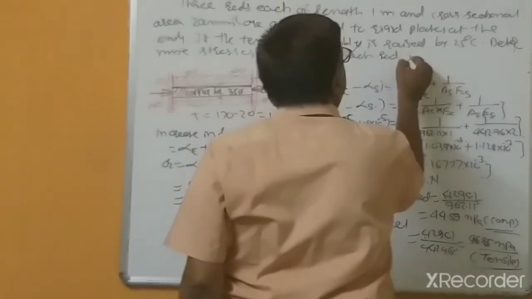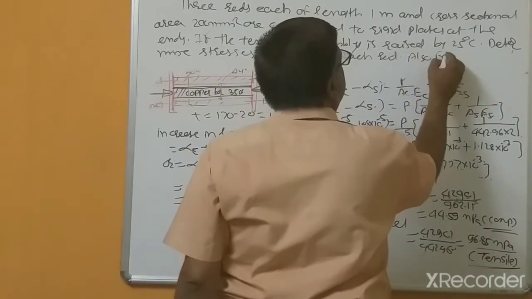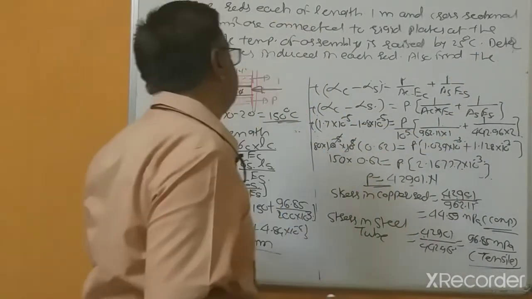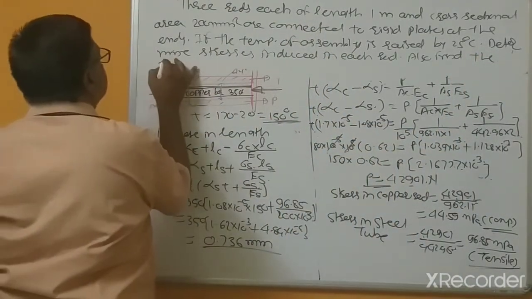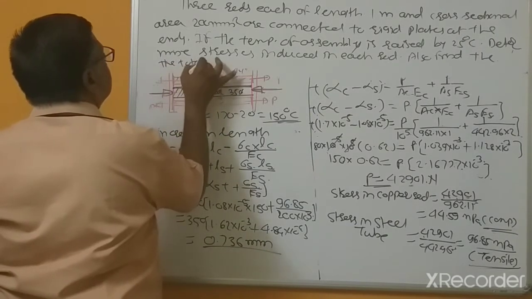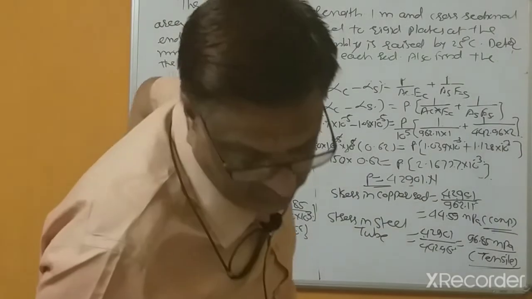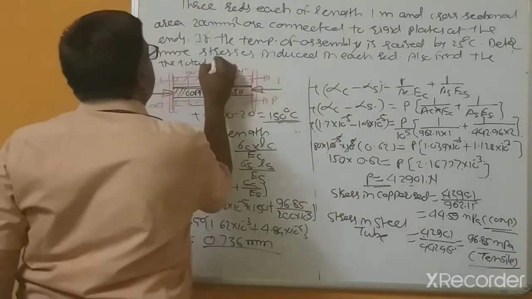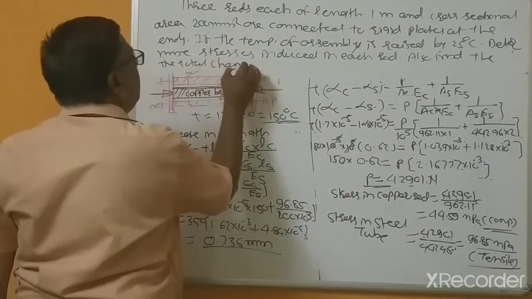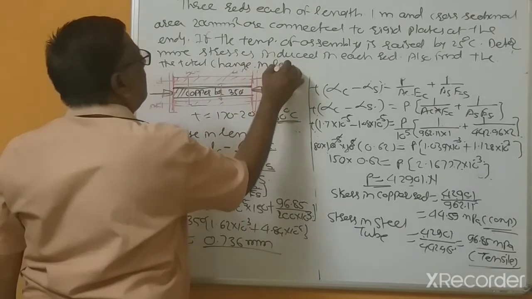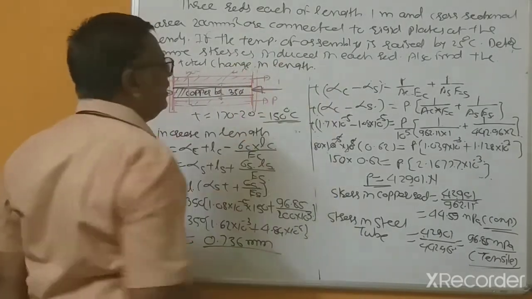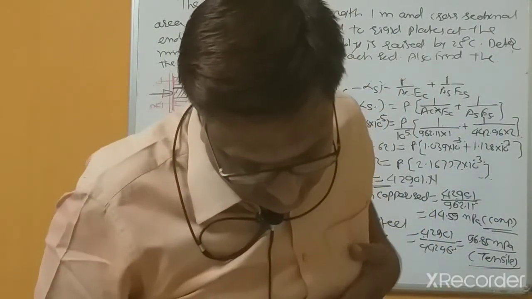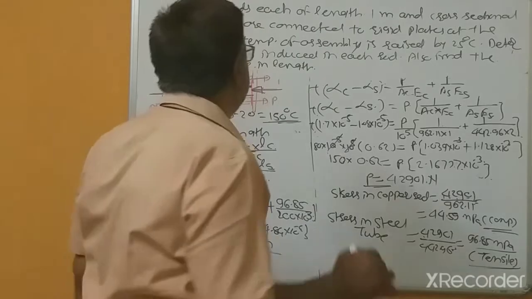Also find the total change in length. It is only the change in length, so this is not the final length. It means delta L that is to be calculated for the length of the assembly.